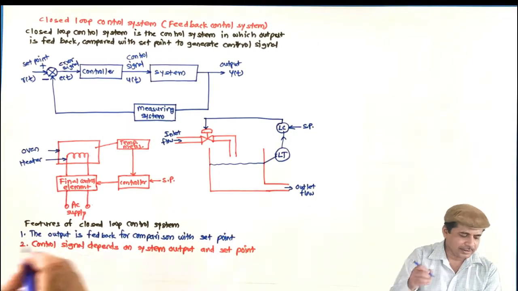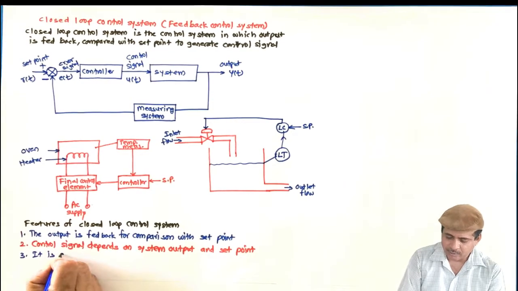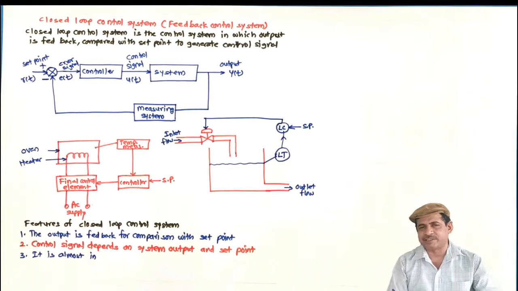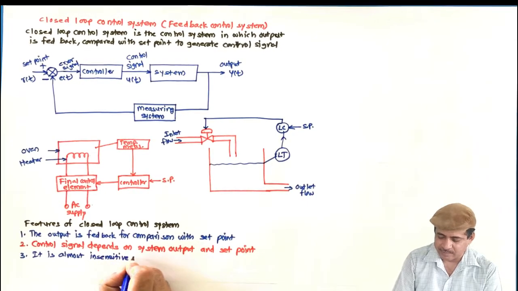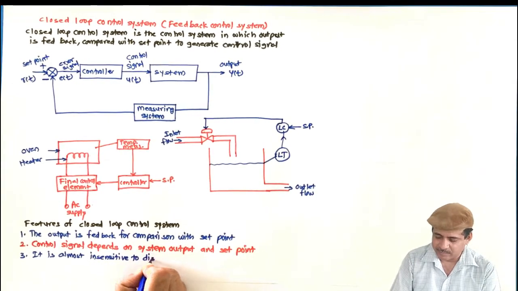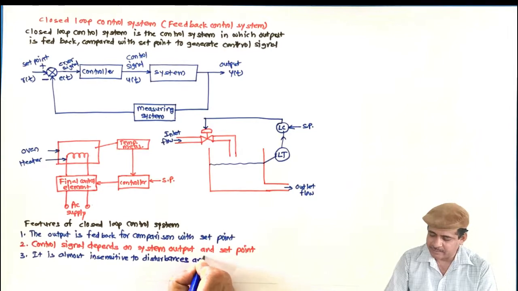Okay. Then third one, it is almost insensitive. I will say almost insensitive. It will be sensitive, but sensitivity will be very less if it is designed properly, to disturbances and uncertainty.